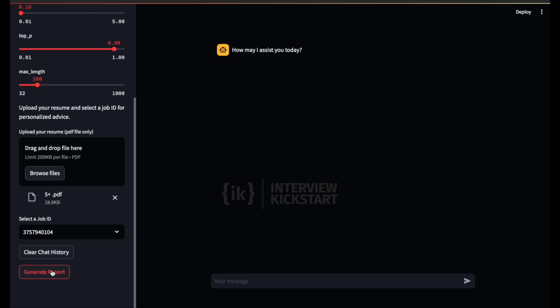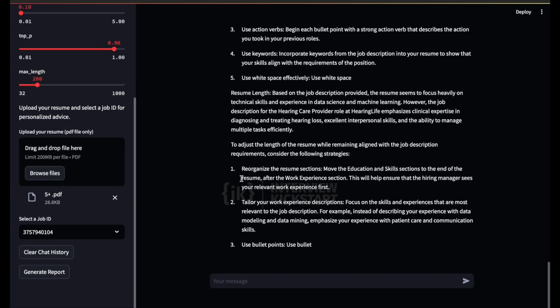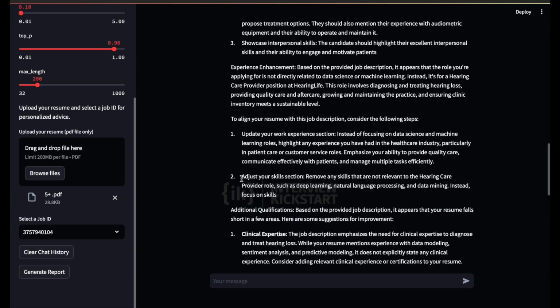Let's just click on it now, because we've already selected the resume and the job posting. Now let's go ahead and generate the report. But this might take some time, given that we have a lot of prompts set up in order to have a detailed coaching report. This could be a part of your creativity and innovation aspect, in which you try to reduce the time being taken. So as we can see, the coaching report has been generated.